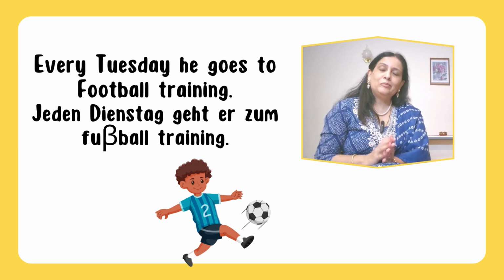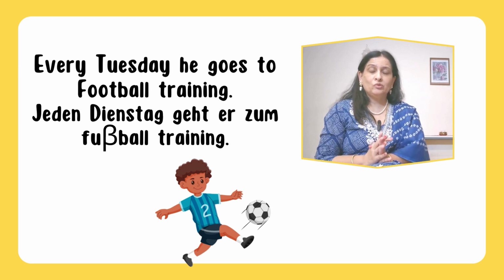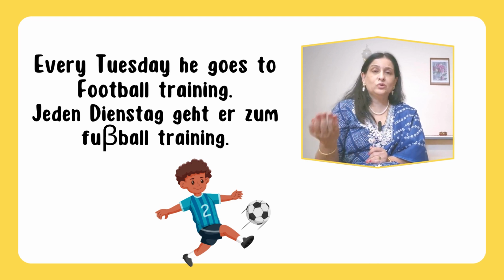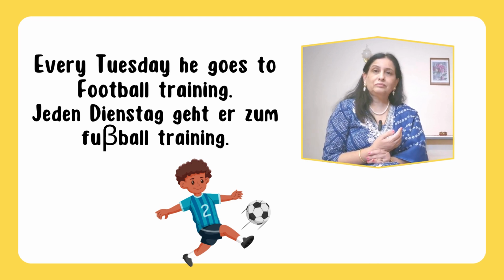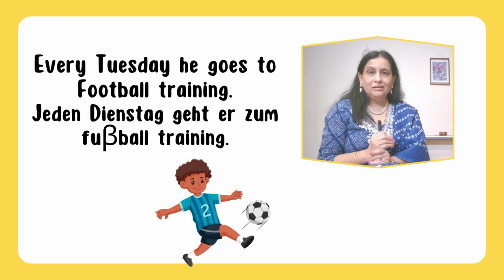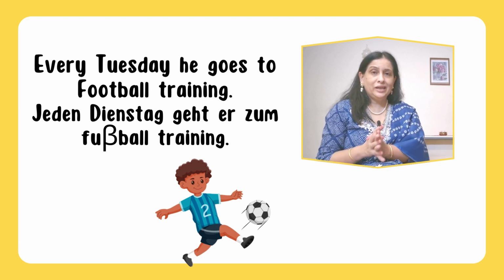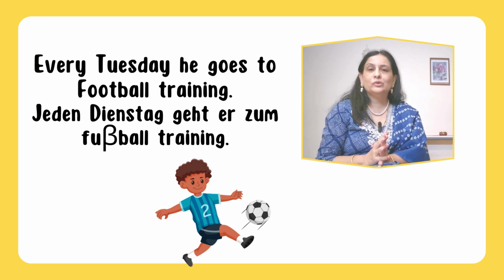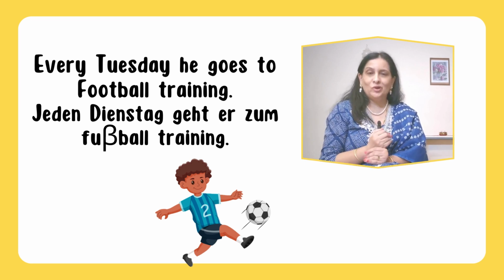One more example: suppose you want to say that every Tuesday he goes to football training. How will you say in German? Jeden Dienstag. Dienstag is Tuesday. Geht zum Fußballtraining, meaning every Tuesday he goes for football training.